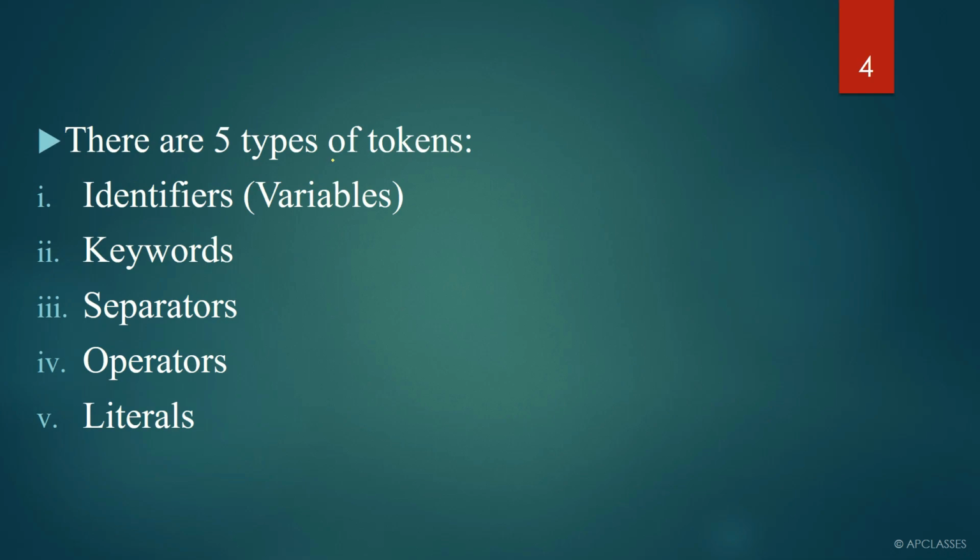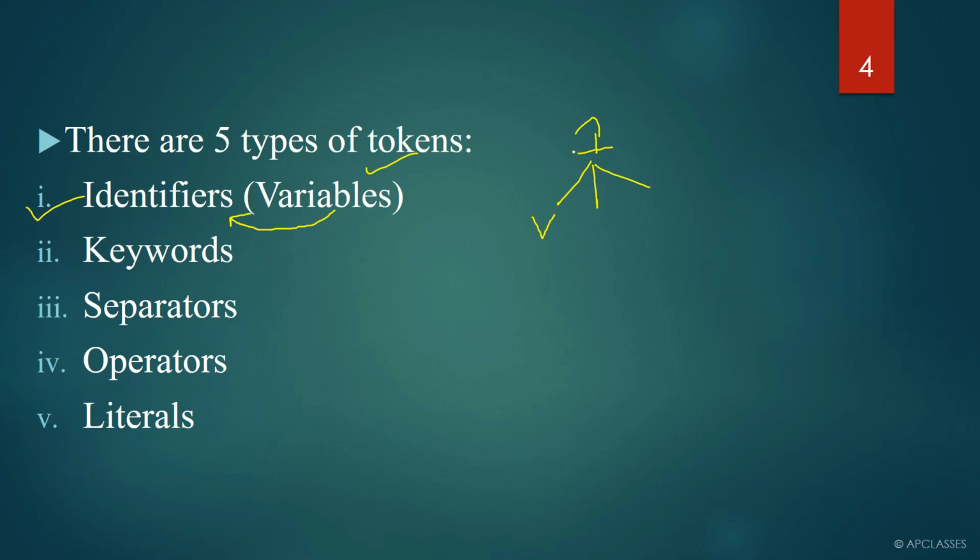Now there are 5 types of tokens. Remember, in Java there are 5 types of tokens. One is identifier. Within brackets I have written variables. Remember, variables are called identifiers, but you cannot call an identifier a variable. The reason is that many things come within identifier, and variable is one of them.